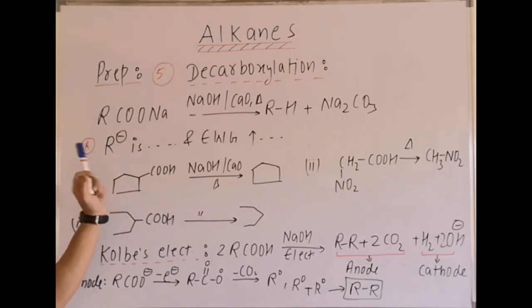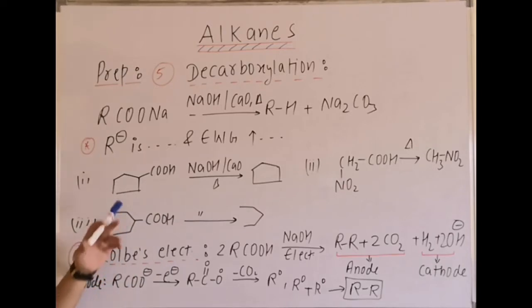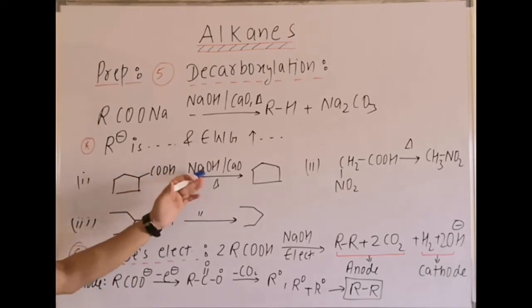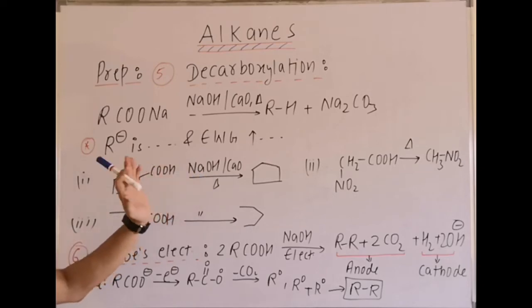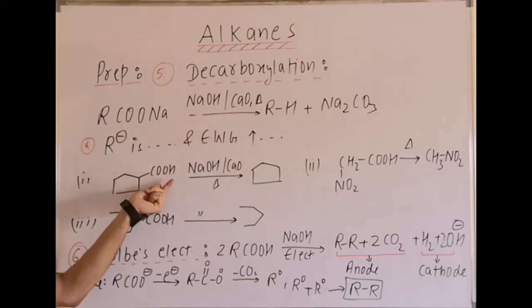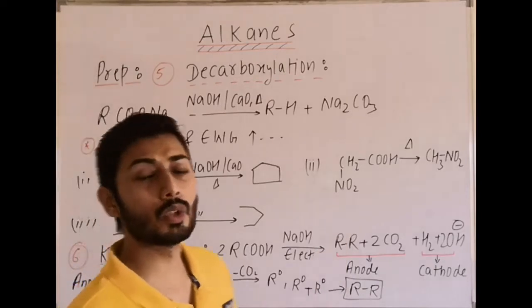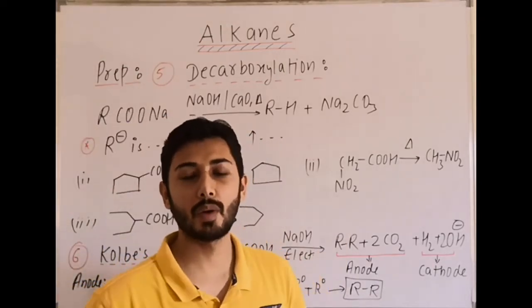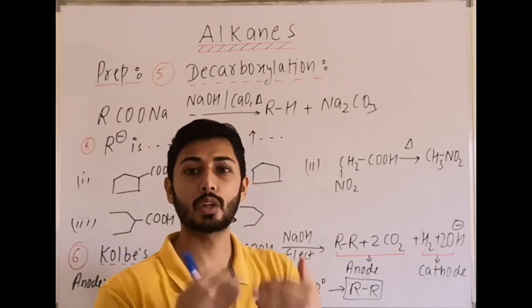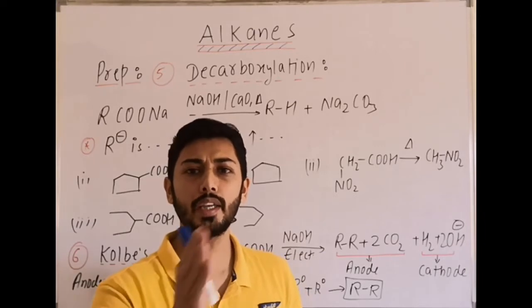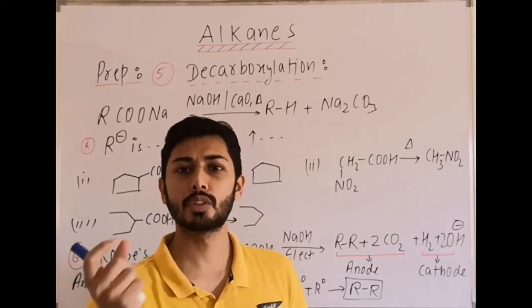Some examples. First one: if we treat this compound with this mixture, that is clearly decarboxylation using soda lime. Substitute this group, that is COOH, by hydrogen, and we get cyclopentane. Second is not using soda lime, but it's an important reaction. Why? Because if we take more electron withdrawing groups, even by heating, decarboxylation takes place.